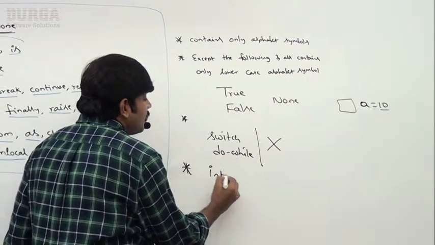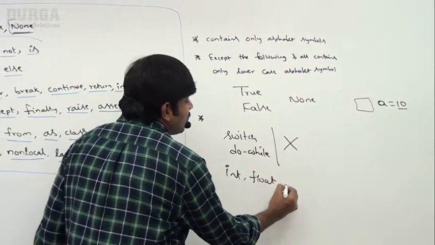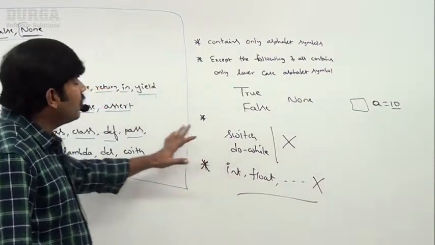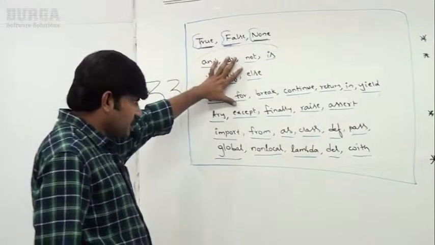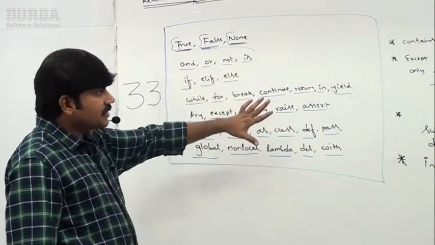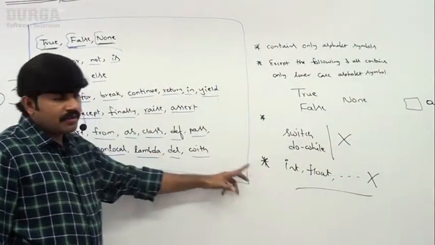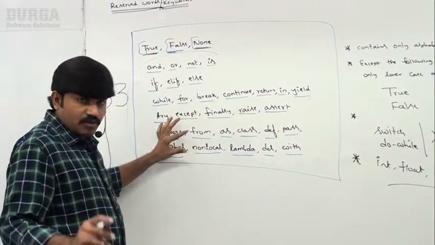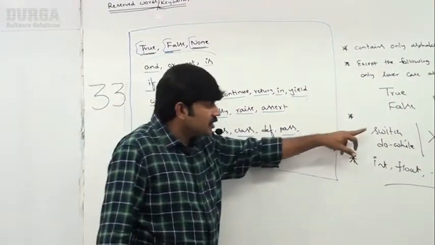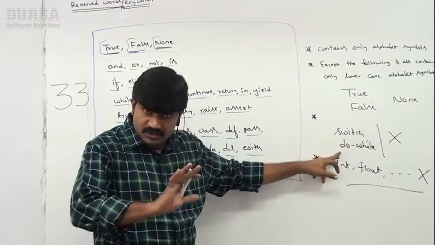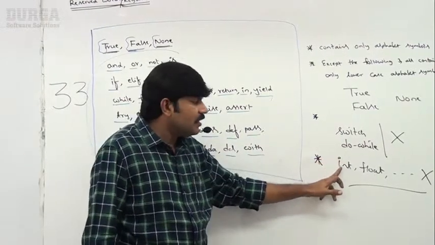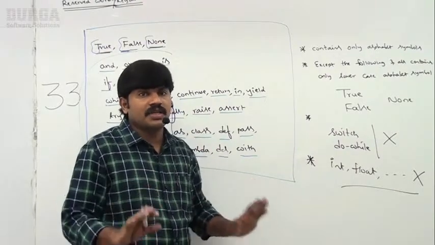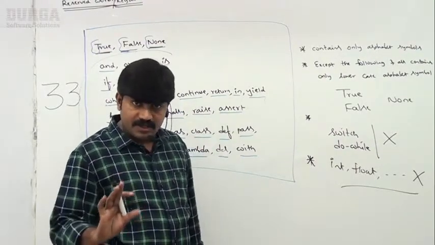Remember, int, float, complex, such type of keywords are not required in Python. So what are the various reserved words or keywords there? Next, what are the rules? Contain only alphabet symbols; except the first three, all the remaining contain lowercase alphabet symbols only. Next, switch statement, do while, those concepts are not there. Next, int, float, complex like data types are not reserved words in Python. Everyone can understand?